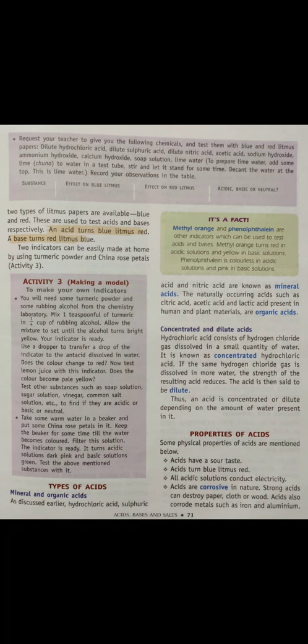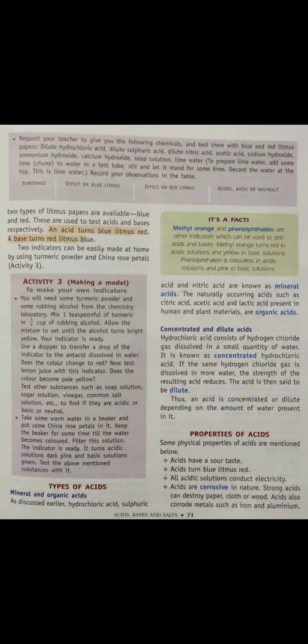If you are using an acid, the blue litmus turns red and the red litmus remains the same. A base turns red litmus blue, and that's why these two types of litmus papers are used in the laboratory.